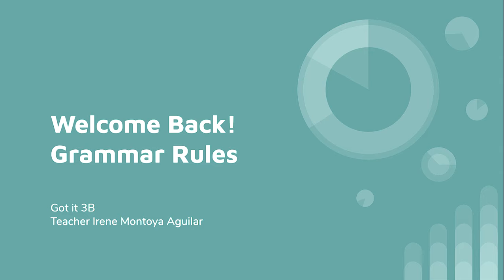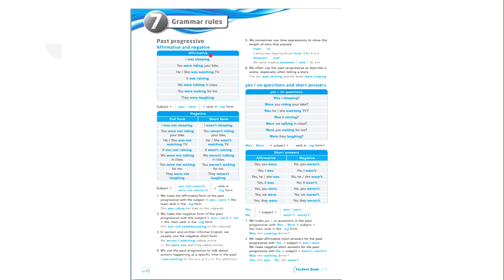Hope you're doing well. I will go through the grammar rules in this video for you guys. Okay, past progressive in the affirmative and negative way. How do we formulate? We have subject plus the auxiliary verb was and were in the past. Okay, then we add the verb in the ing form. Here are some examples in the affirmative way.